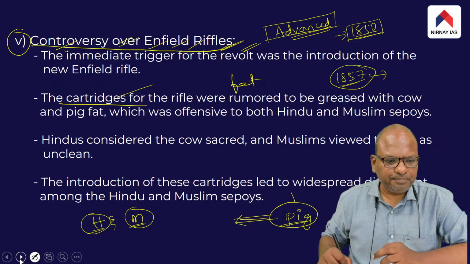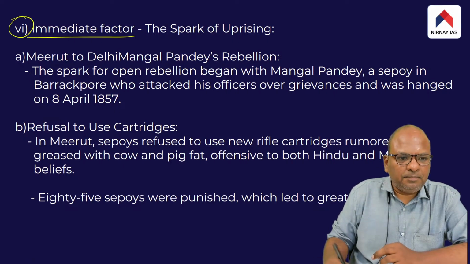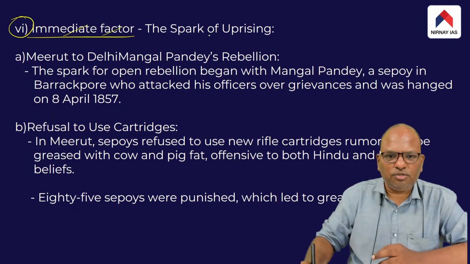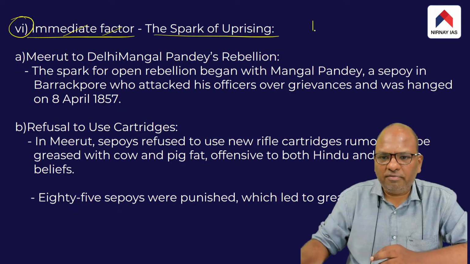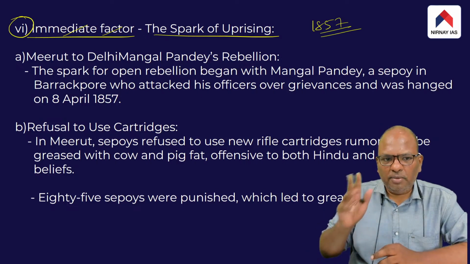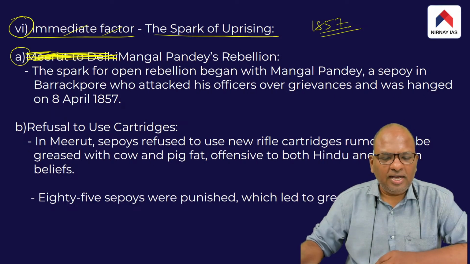That's the point. Now take a look at the immediate factors. What are the immediate factors? There are two immediate factors responsible for the outbreak of the 1857 uprising or revolt. One factor is Mangal Pandey's rebellion, not Meerut. Factor number A, subpoint, is Mangal Pandey's rebellion.